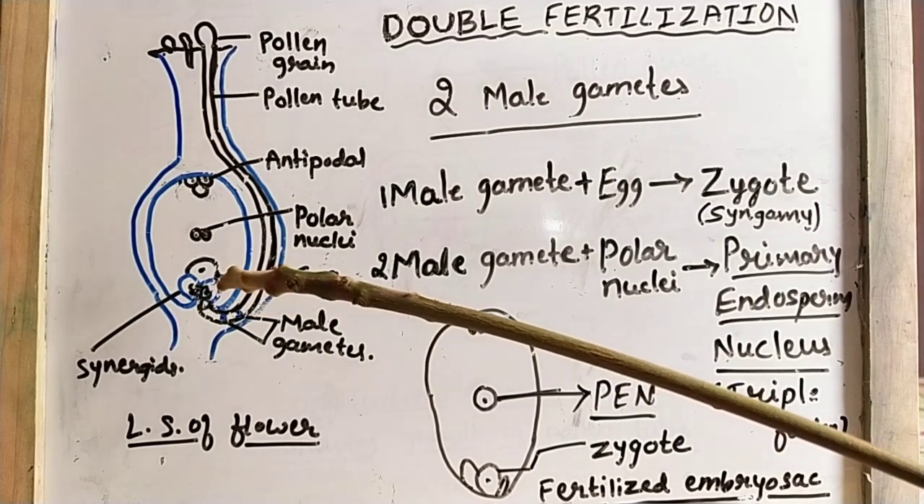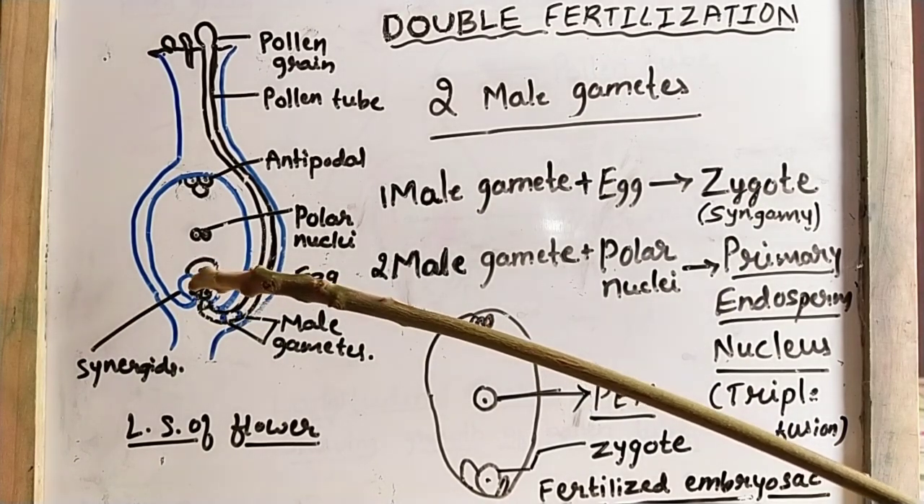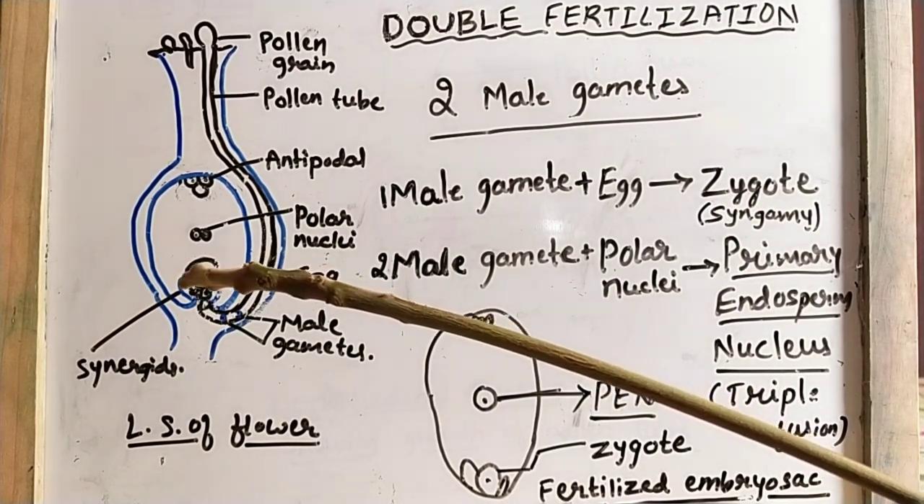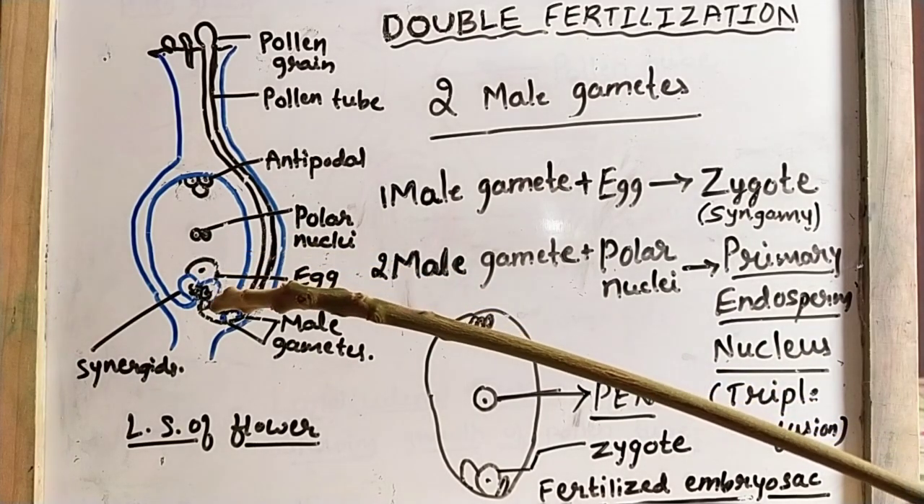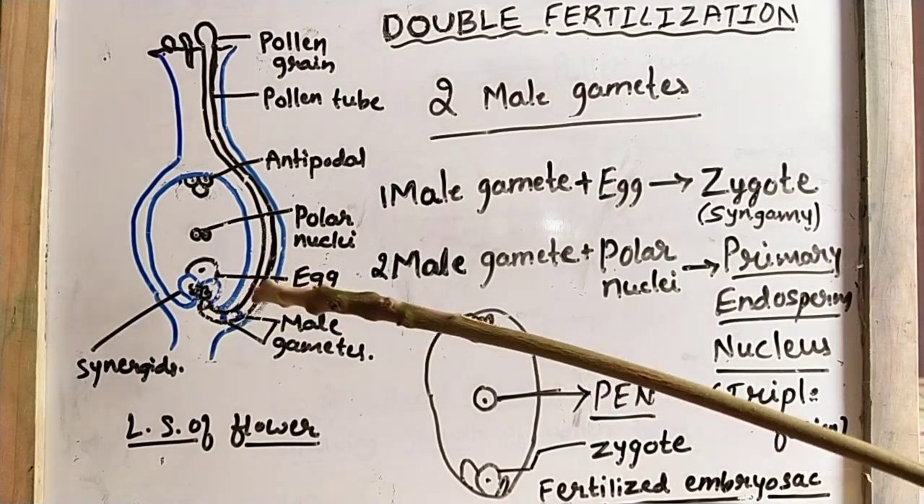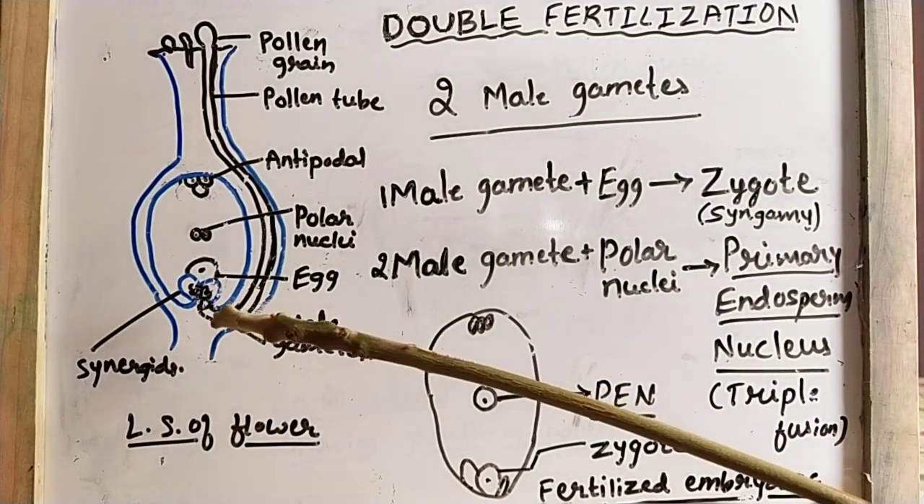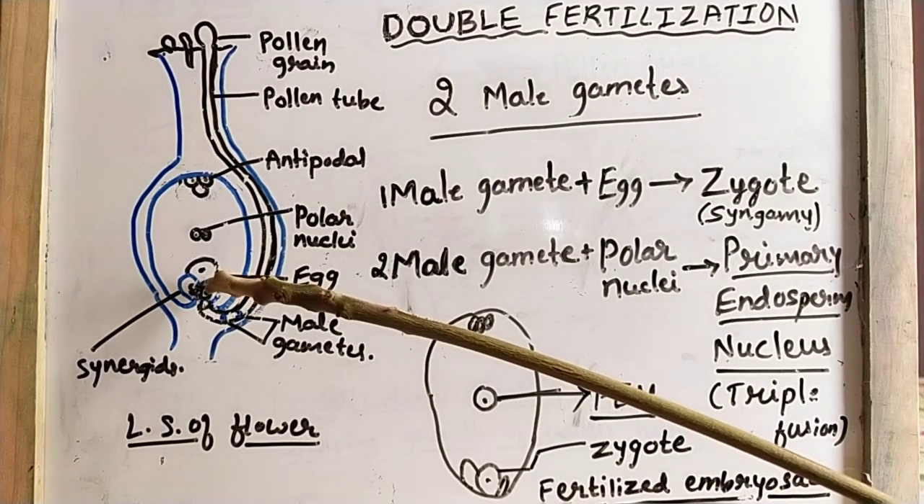After entering the embryo sac, the pollen tube enters one of the synergids and releases the two male gametes into the cytoplasm of the synergid. So where does the pollen tube release its male gametes? Into the synergids.